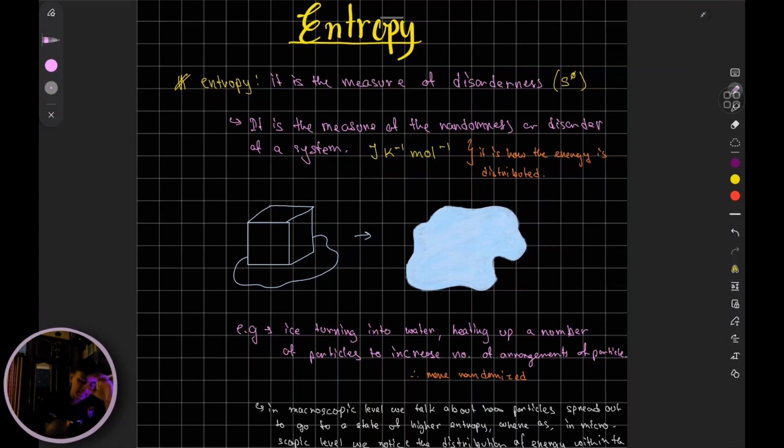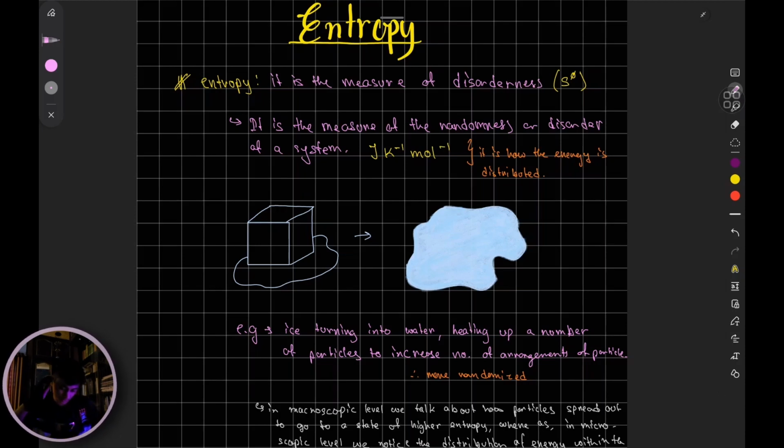Okay, so that is a short summary of what entropy is. It is basically a measure of how random or how disordered a system is. If you have a system, let's say a block of ice or a bucket of water, how disordered is it? That is its measure of entropy. Now, if you have the same thing changing state into gas, how disordered are the particles in that state? That is its measure of entropy.